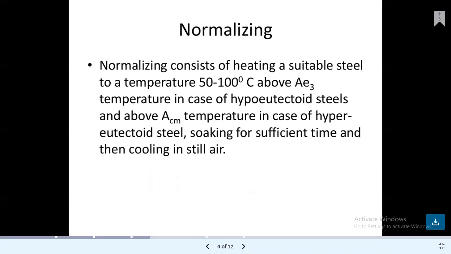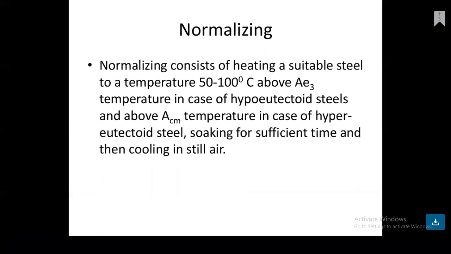Normalizing consists of heating a suitable steel to a temperature of 50 to 100 degrees Celsius above the AE3 temperature in the case of hypoeutectoid steel, and above the ACM temperature in the case of hypereutectoid steel. Then soaking takes place for sufficient time, followed by cooling in still air. This becomes the process in the normalizing condition.